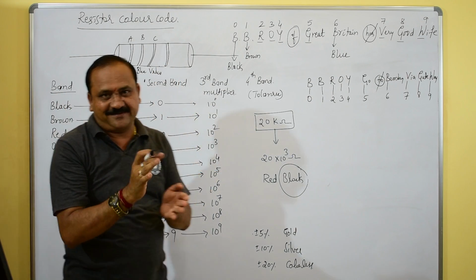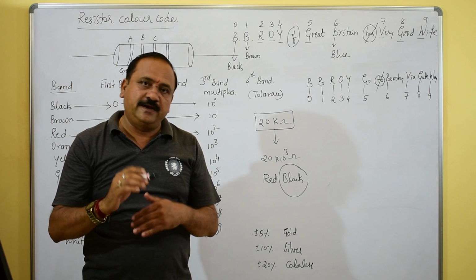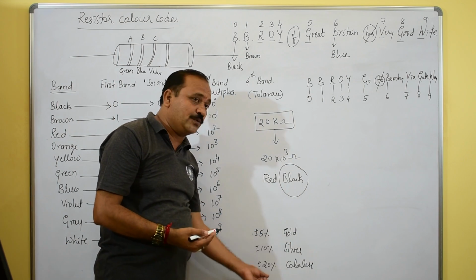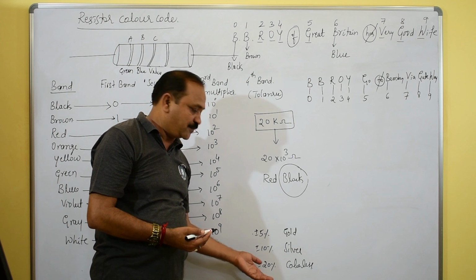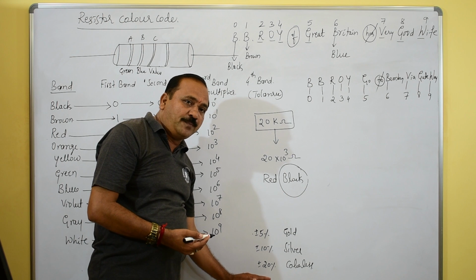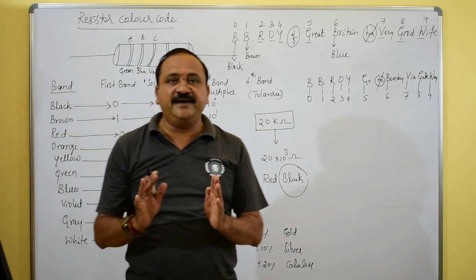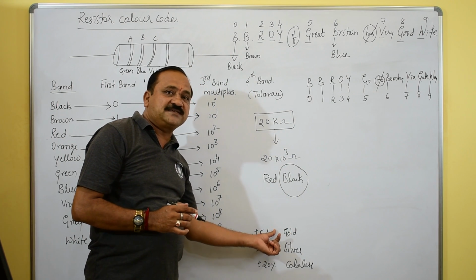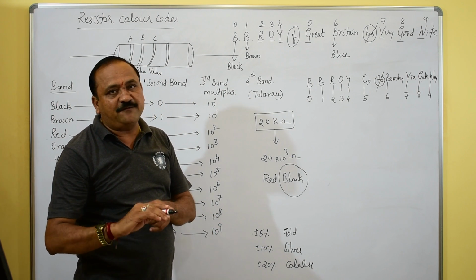Small variations with the accurate values. It may be a plus value, it may be a minus value. It depends on these color codes: 5% variation, 10%, plus or minus. If colorless, then plus or minus 20% variation. For example, for a 100 ohm resistance with a fourth color of gold, that is 5% variation, so between 95 and 105.